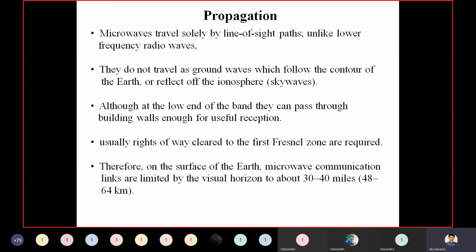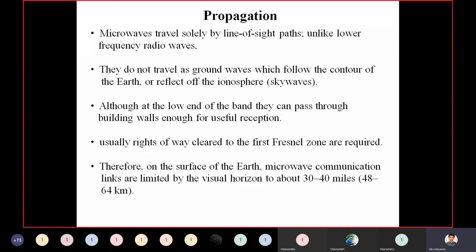Coming to propagation, how do these microwaves travel? We already know it. The microwaves travel with the help of line of sight paths, unlike lower frequency radio waves.